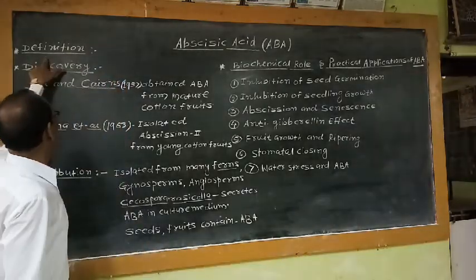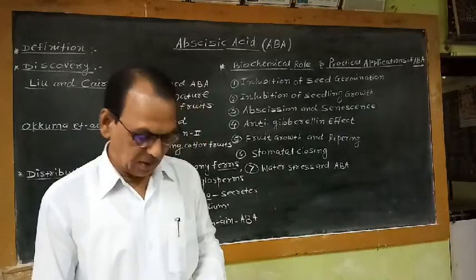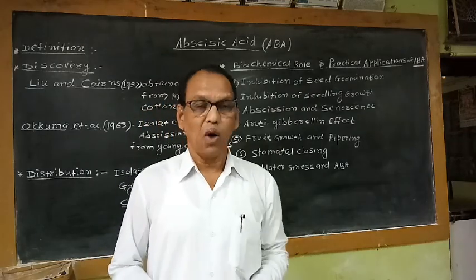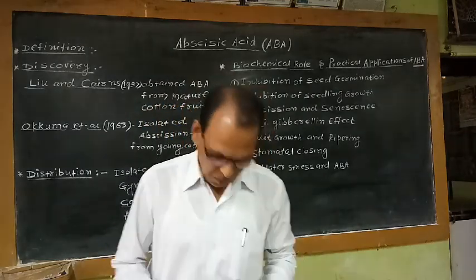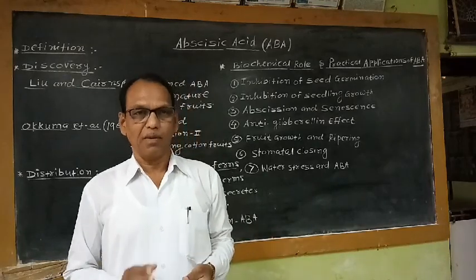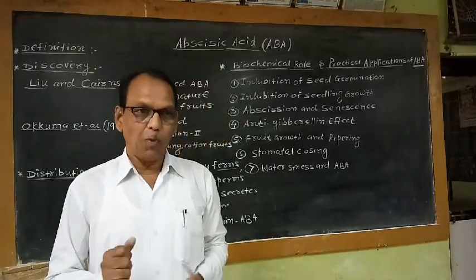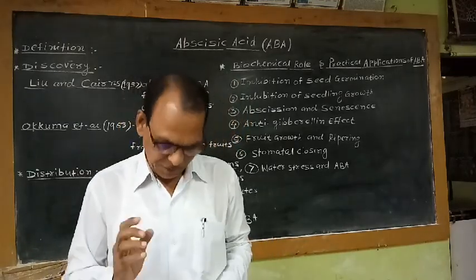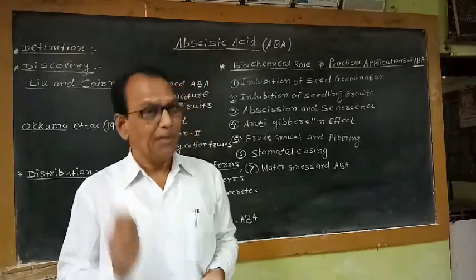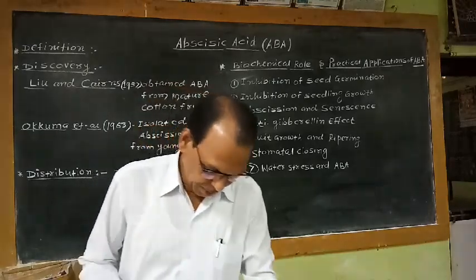As far as the definition of this term ABA or abscisic acid is concerned, abscisic acid is a naturally occurring organic chemical substance which is synthesized in plants, which has strong inhibitory power for the growth in seeds as well as buds. So that means this hormone has an inhibitory role, that means a negative role in the plant body.